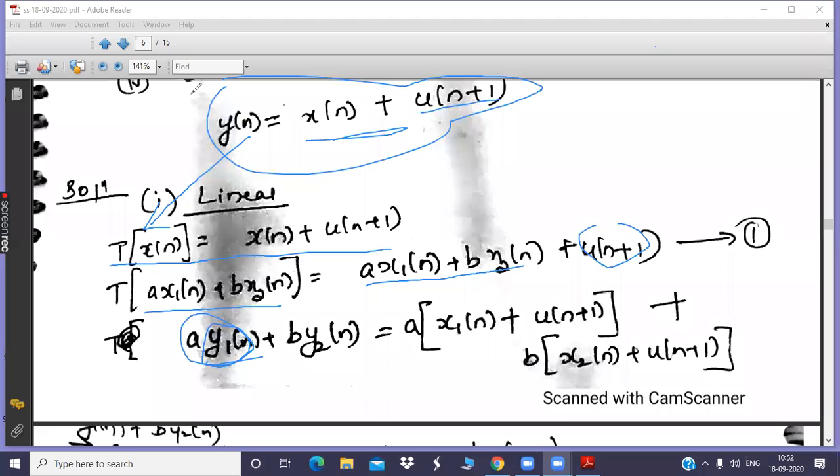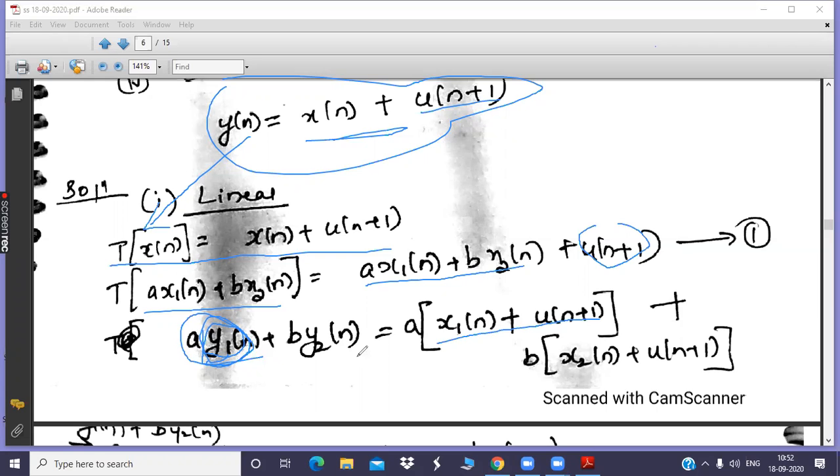So the first output. Yes, it is the first output corresponding to x1 of n. Y1 of n is nothing but output corresponding to x1 of n. What is the output corresponding to x1 of n? It is nothing but x1 of n plus u of n plus 1. What the system will do? System will always add u of n plus 1 with the input x1 of n. It is an individual output. Y1 of n is the individual output corresponding to the input x1 of n. That is why I have added u of n plus 1 along with x1 of n.